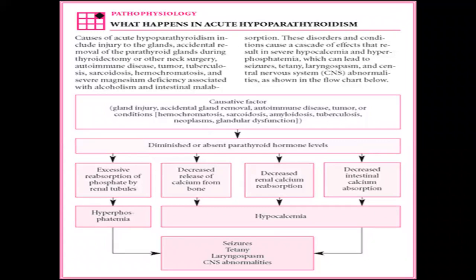What happens there? What is the problem in acute hypoparathyroidism, especially? The causes of acute hypoparathyroidism include injury to the glands, maybe accidental removal of the parathyroid glands during thyroidectomy or other neck surgery, autoimmune disease, tumor, tuberculosis, sarcoidosis, hemochromatosis, and severe magnesium deficiency associated with alcoholism and intestinal malabsorption.